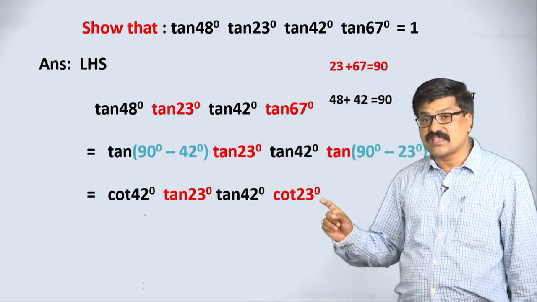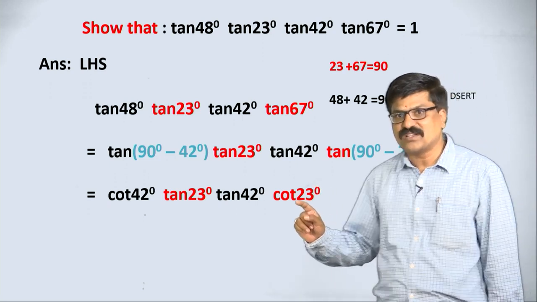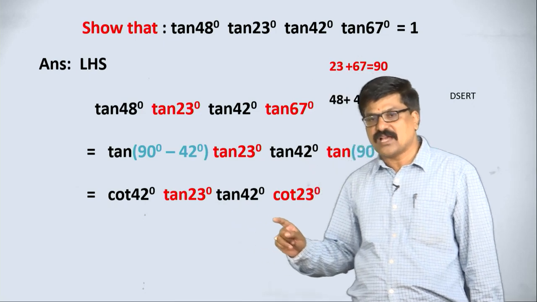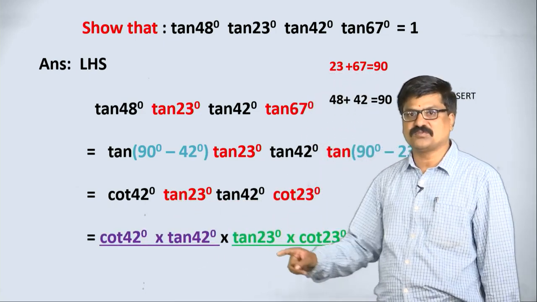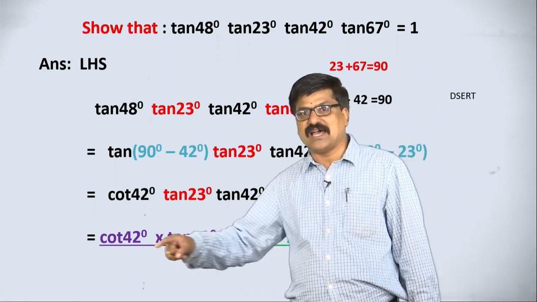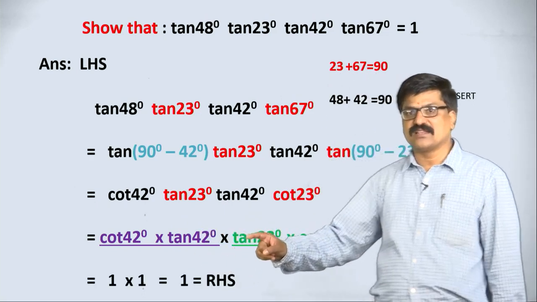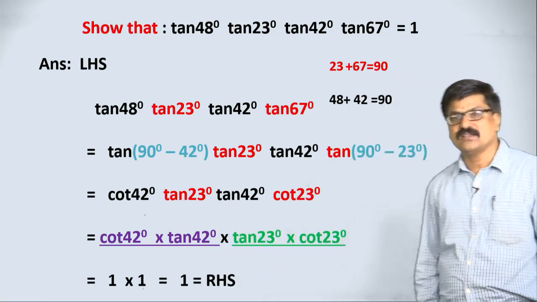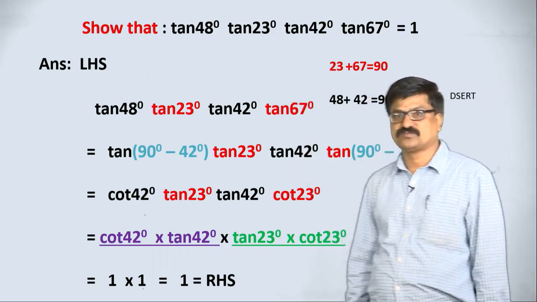Then make a group where the angles are same. This is 23, this is 23, I am making one group. This is 42, this is 42, another group. See, the angles are same, but here tan, here cot, means reciprocal, their product is 1. Similarly, the product of these two is 1, therefore 1 into 1 is 1, hence it is RHS.